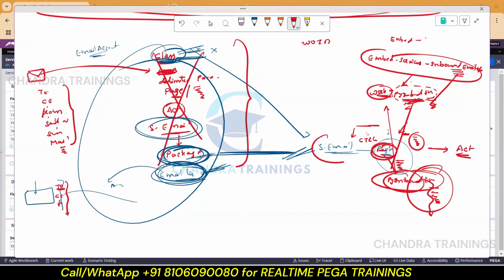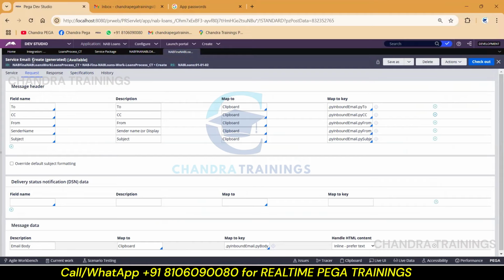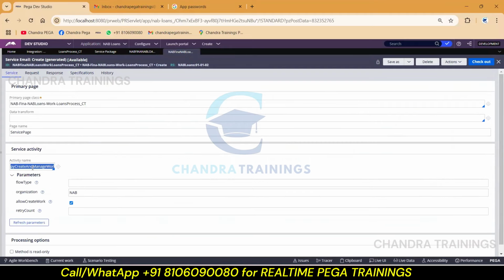So if a service email is created by this time, no doubt an activity also must be created. If you go back here and check for activity, there is one OOTB activity called PY create and manage work.